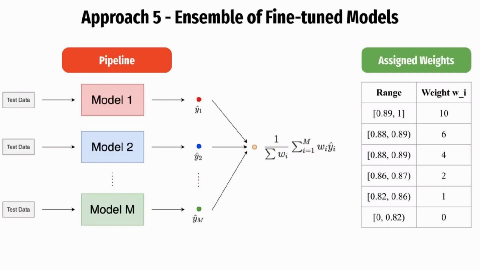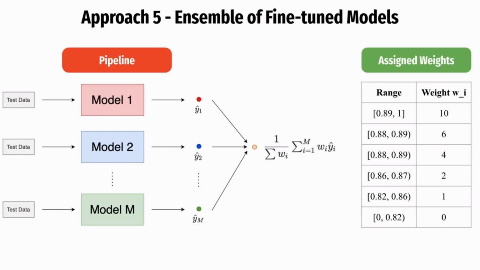Our final attempt to optimize our models is using ensemble learning. Ensemble learning is a widely used technique in machine learning that aims to improve model performance by combining the outputs of multiple models. This approach is based on the idea that individual models may have varying strengths and weaknesses in their predictions. Thus, we can leverage their collective knowledge to achieve higher accuracy than any single model could achieve alone.